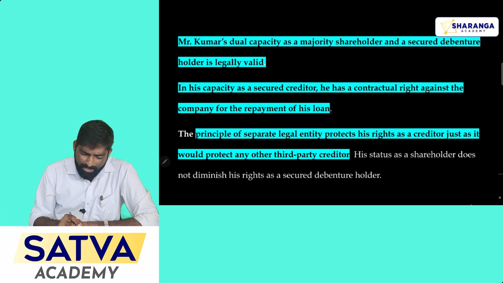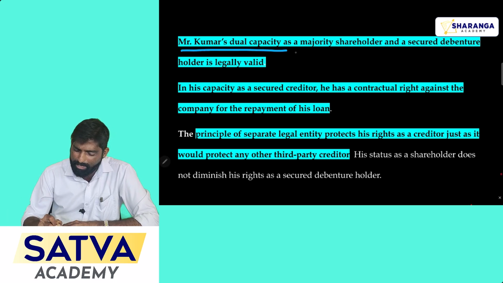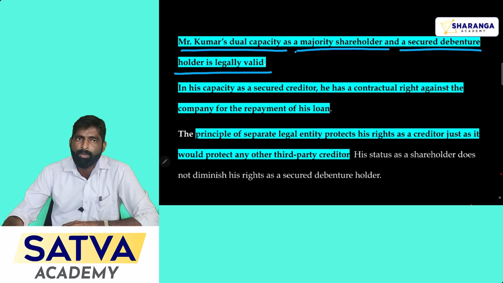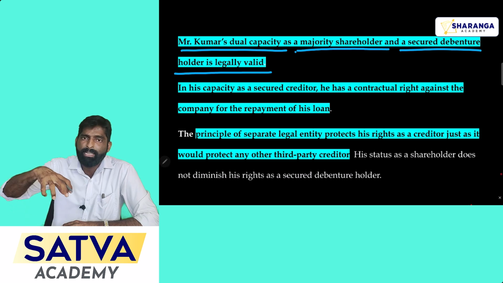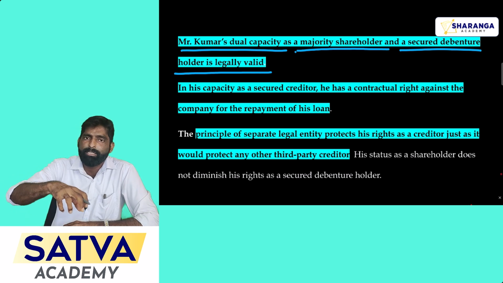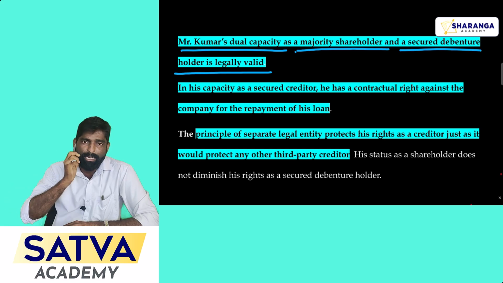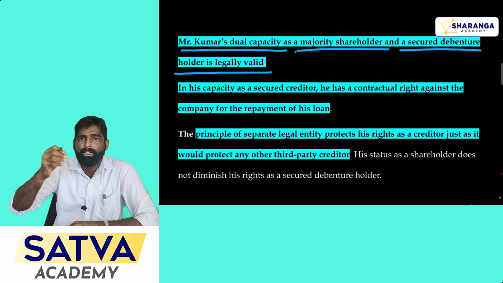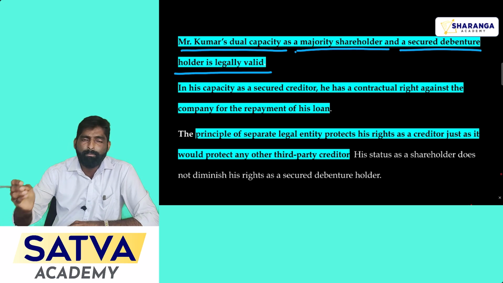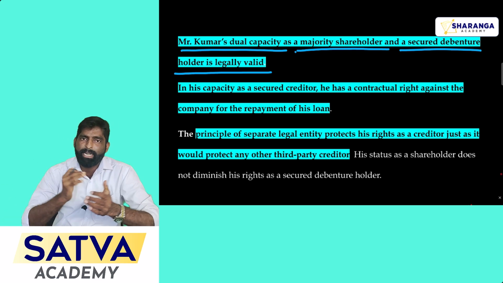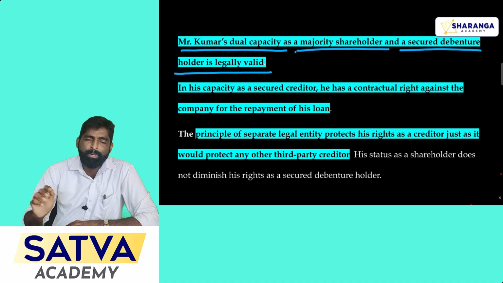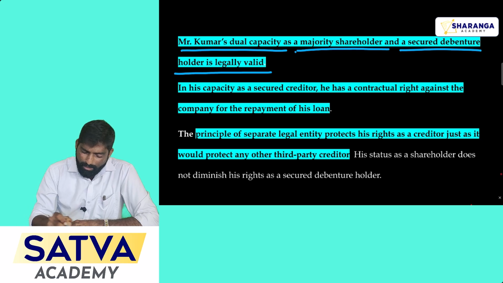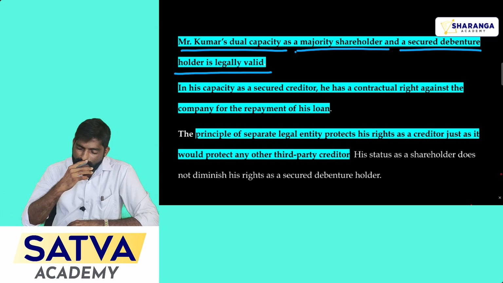Okay, see, Mr. Kumar's dual capacity as a majority shareholder and secured debenture holder is legally valid. You have to find out whether there is any fraudulent intention to commit any crime. In that case, you can lift the corporate veil and punish the natural person who is acting behind the company. So here there is no personal intention to commit any fraud or crime, so he can enjoy the separate legal entity status for his company.